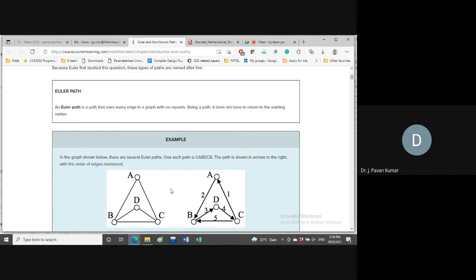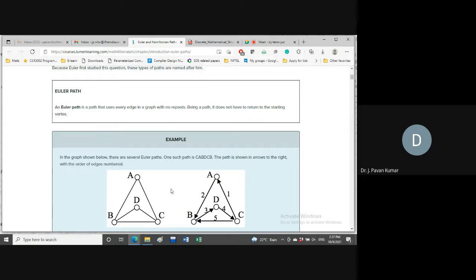Whereas if you consider Hamiltonian cycle and Hamiltonian path, this argument will work. If you have a Hamiltonian cycle and remove any of the edges from the cycle, then it will become a path, because there we have to cover all the vertices, not edges. So Hamiltonian cycle will contain n plus 1 vertices, isn't it?